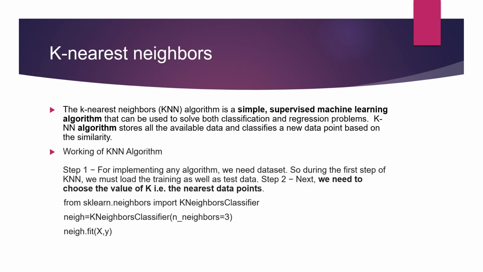Now we will move to K-Nearest Neighbor, commonly known as KNN. This is also a simple supervised learning algorithm that can be used for both classification and regression. We can use KNeighborsClassifier, and we can also use KNeighborsRegressor. This algorithm stores all the available data and classifies the new data point based on similarity.